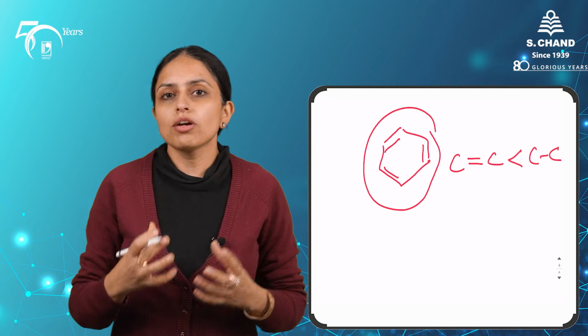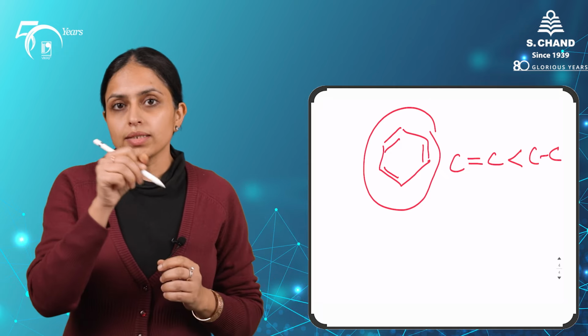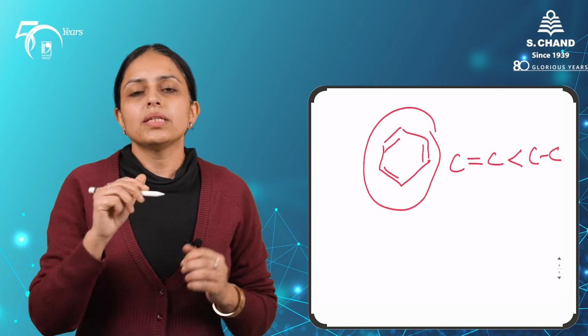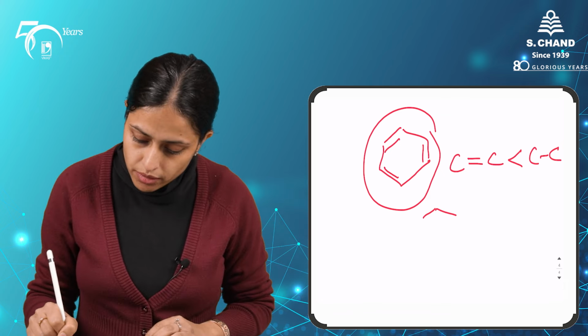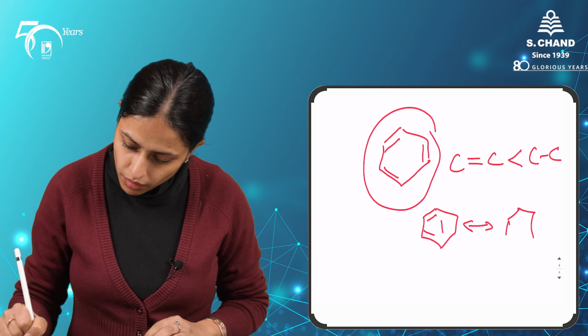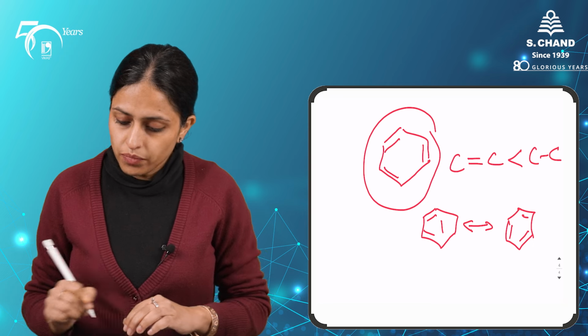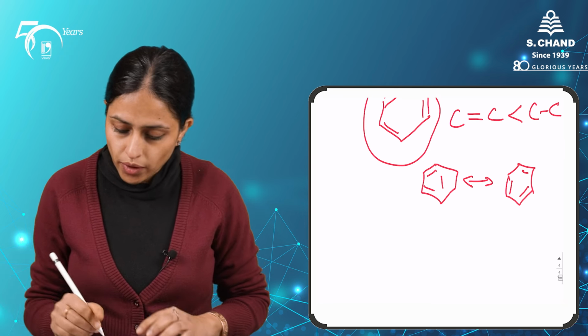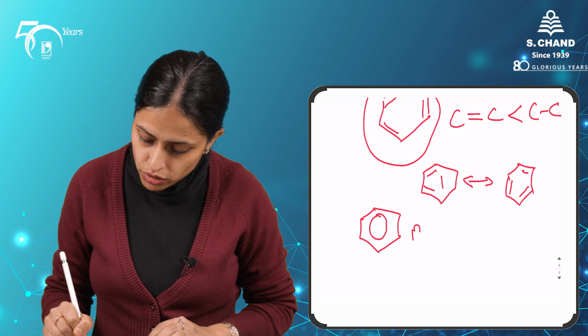So there is a delocalization of 6 pi electrons over all the 6 carbon atoms in the benzene ring, and this gives rise to a hybrid structure between the two resonating structures, which we call benzene.